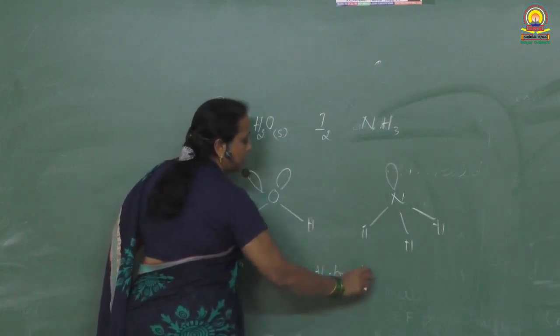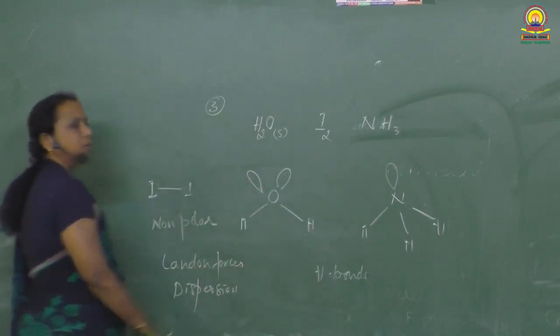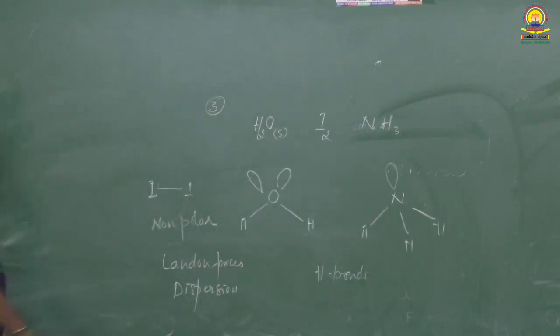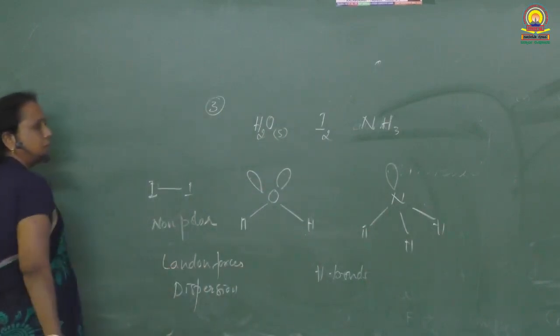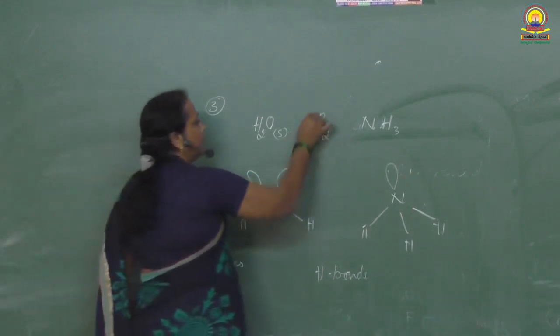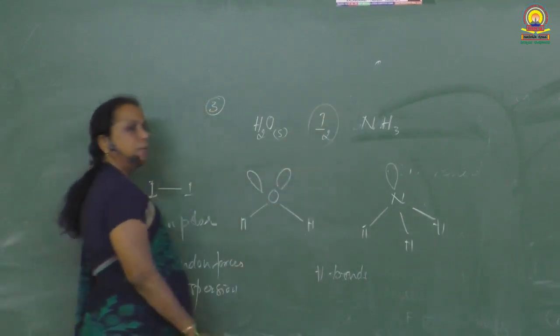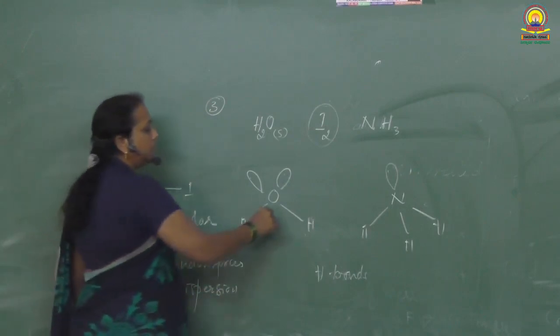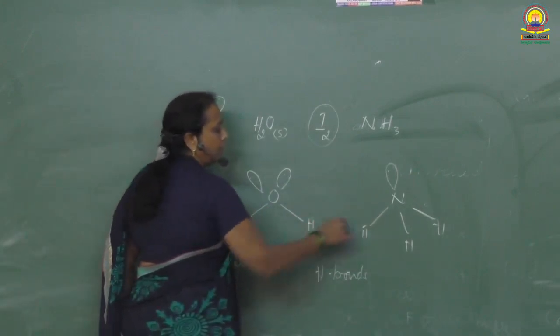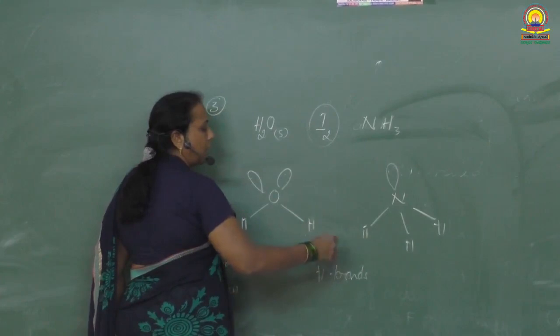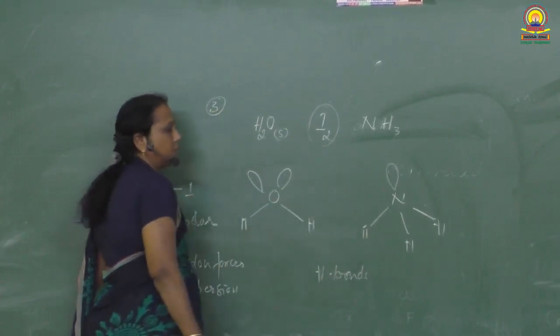London forces are the weakest forces of attraction, so in iodine very weak forces of attraction are present. Out of ice and ammonia, we have to identify which one has stronger hydrogen bonds.